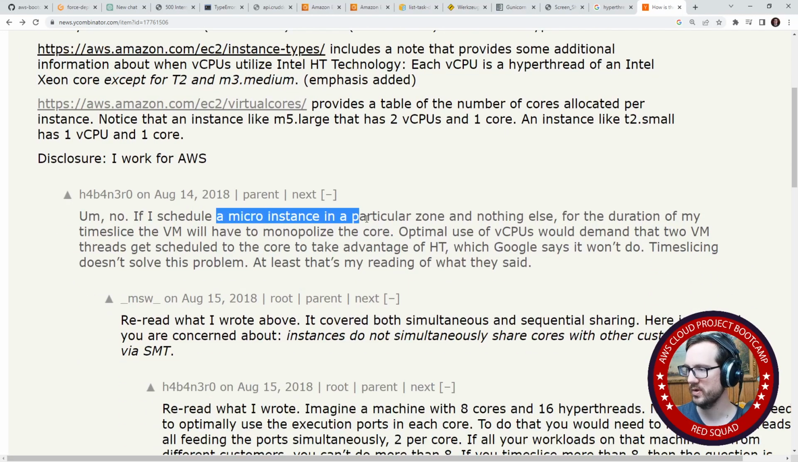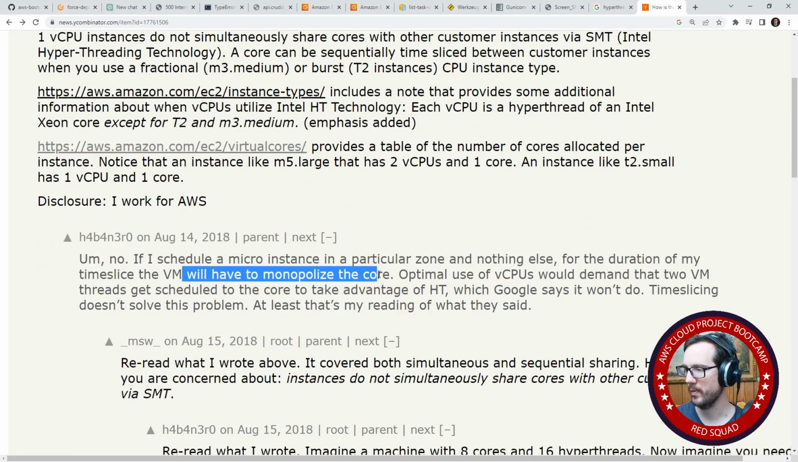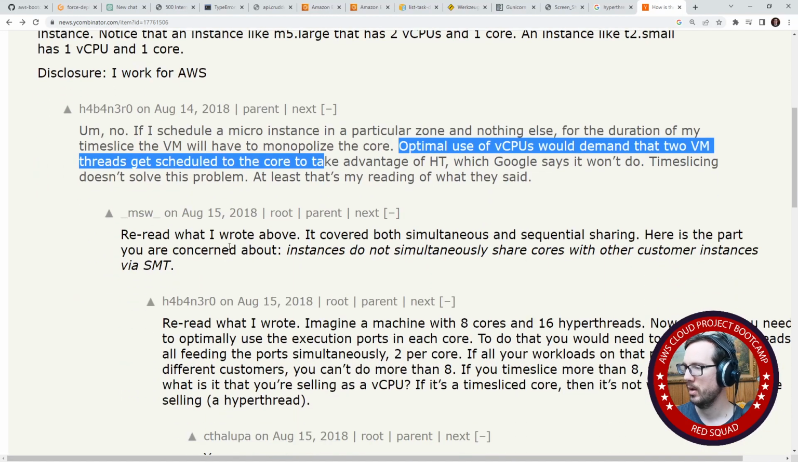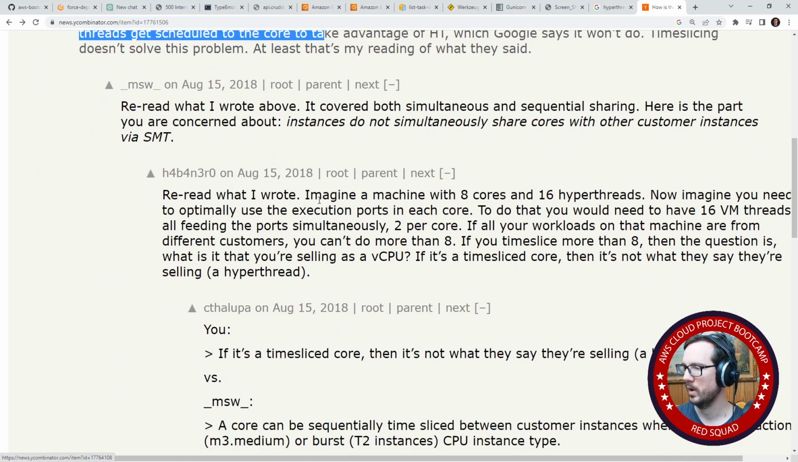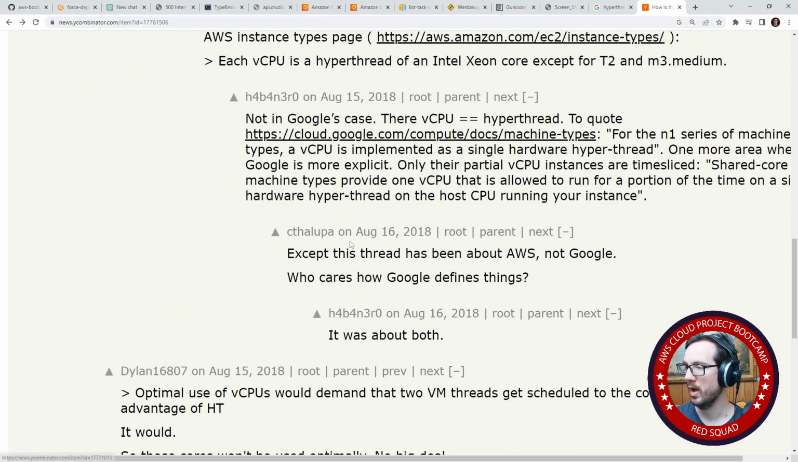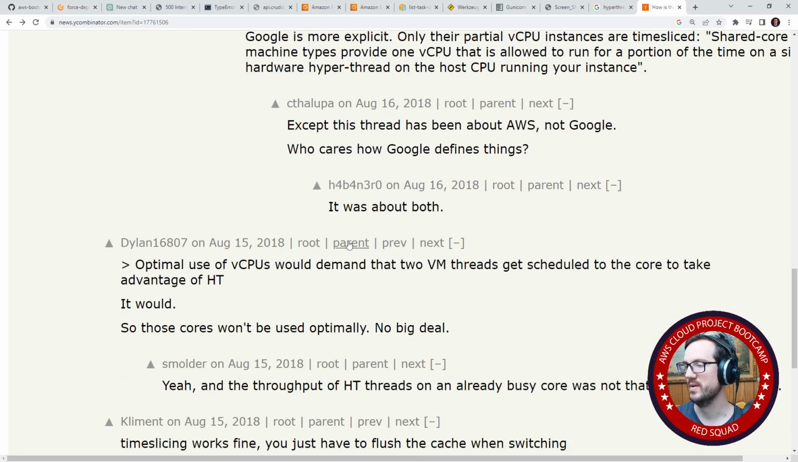If I schedule a micro instance in a particular zone and nothing else for the duration of my time slice, the VM will have to monopolize the core. Optimal use of the vCPU would demand that two VM threads get scheduled. Google says it won't. Time slicing doesn't solve this problem. Imagine a machine with 8 cores and 16 hyperthreads. Now you need to optimize it. So I'm not sure what it means.